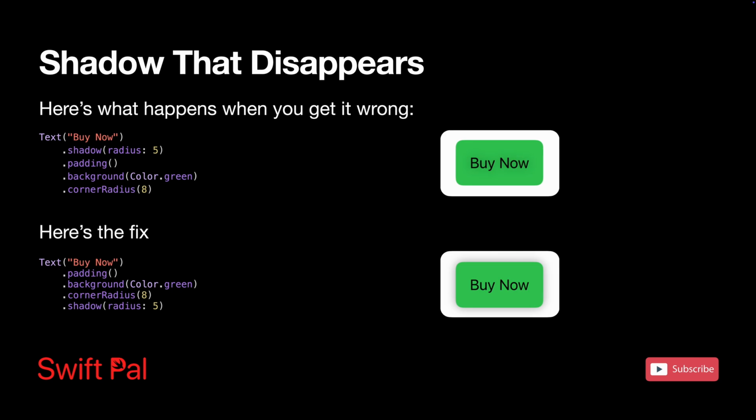Here's how you can fix it. Apply the shadow after you have built up your complete button appearance. Now the shadow applies to the entire rounded green background as intended. The sequence matters because SwiftUI builds your view layer by layer. First, the text gets the padding, then that padded text gets a green background, then that background gets rounded corners, and finally, the whole thing gets a shadow. Think of it this way: you're building your button from the inside out, and shadows are always the final layer that wraps around everything else.